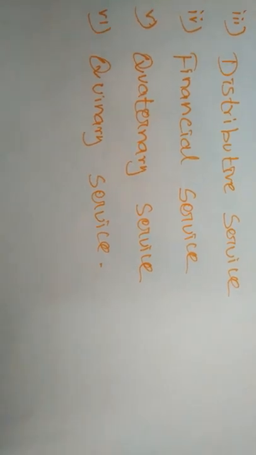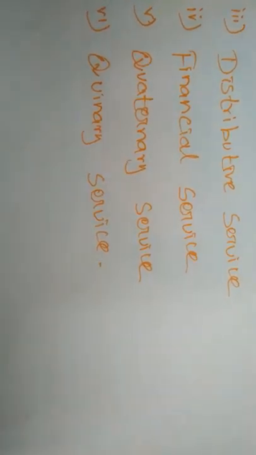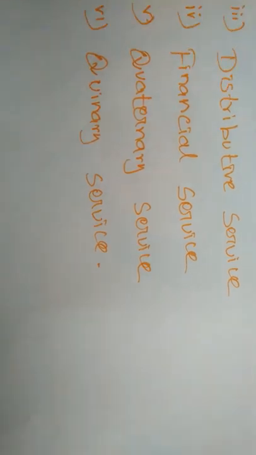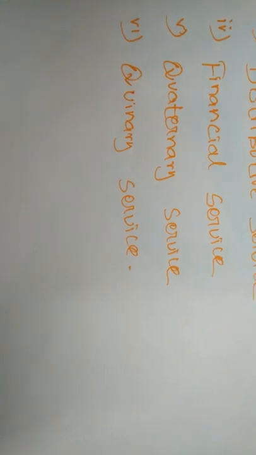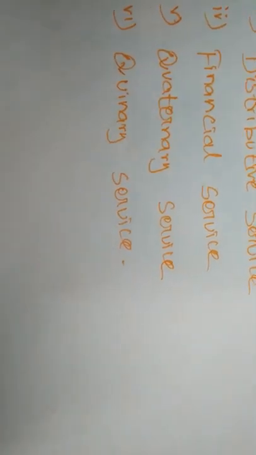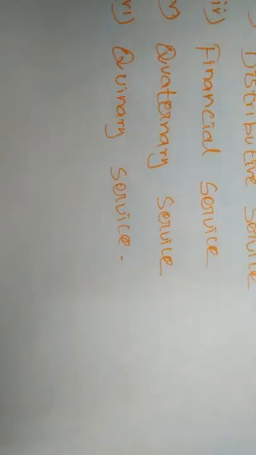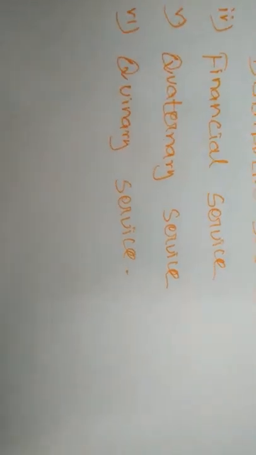Okay. On the basis of finance, what are the services derived from the organization? Everything is called a financial service. Next, quaternary services, and the next one is quinary services. These two services are also called unique services.